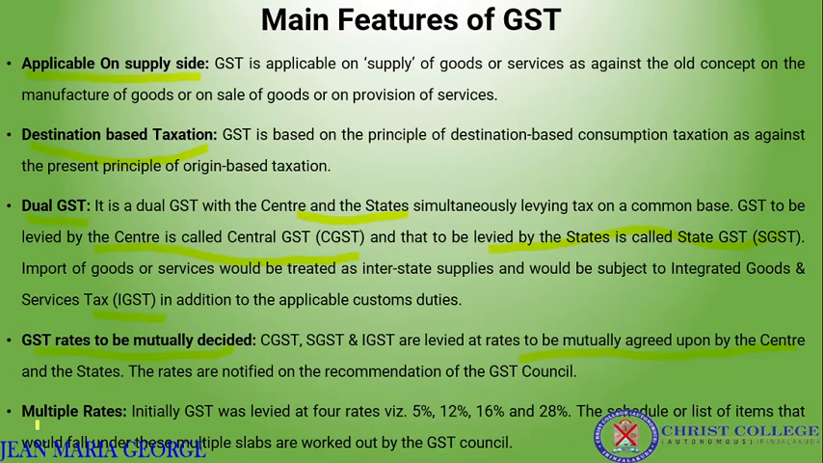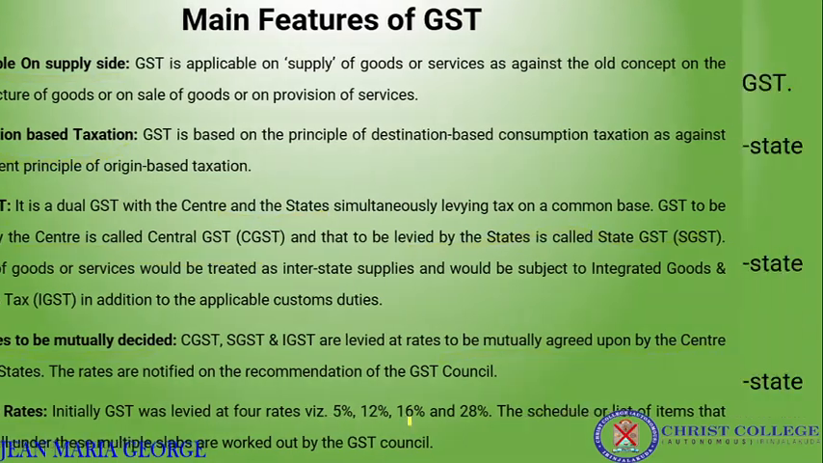Then multiple rates. Initially GST was levied at 4 rates: 5%, 12%, 16% and 28%. And there is a correct schedule or list of items that would fall under these multiple slabs. So the GST council will decide what components have to be included under each rate. In 5% there will be some components, in 12% GST there will be some components. Based on the nature of consumption of the commodities that we are using, these are included in any of these 4 rates of GST. So there will be multiple rates with respect to GST.